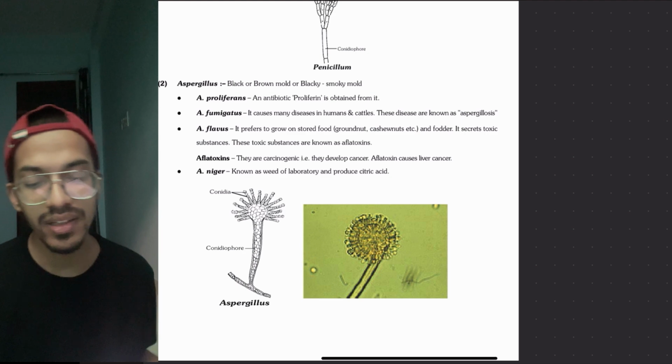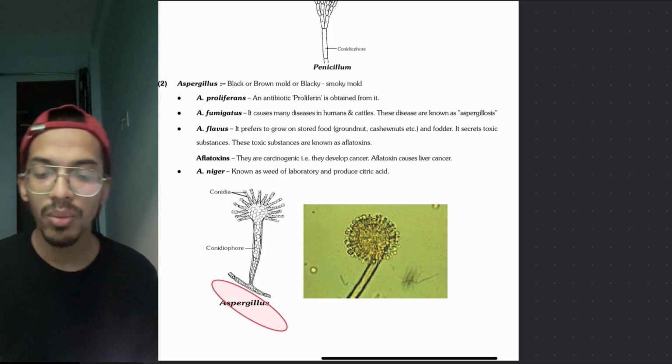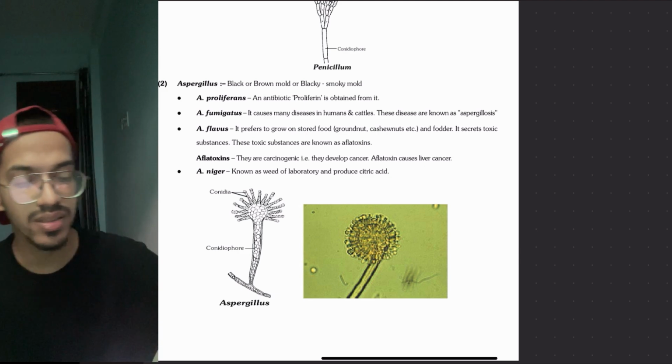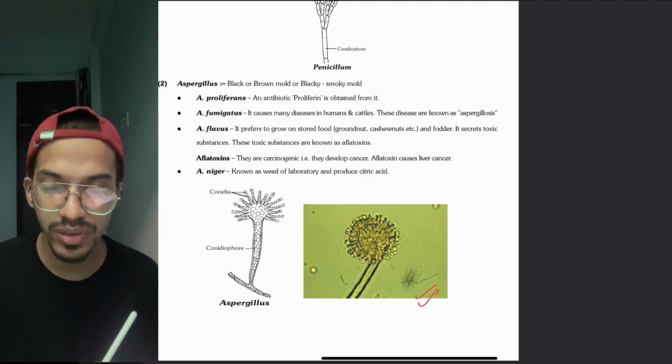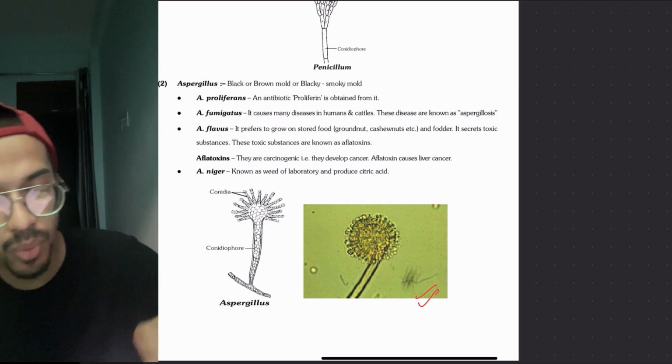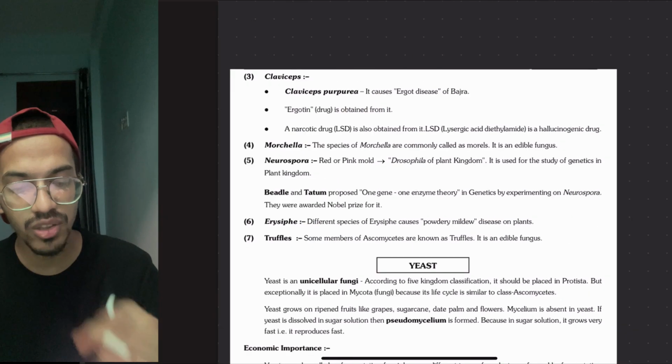Next is Aspergillus. It looks like this. You have to remember this, because it has been given in your book also. This diagram is in your NCERT, where they are showing the conidia. It causes black and brown mold or smoky mold kind of disease. So this basic thing you have to remember, just the name.